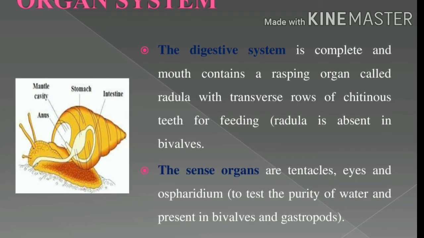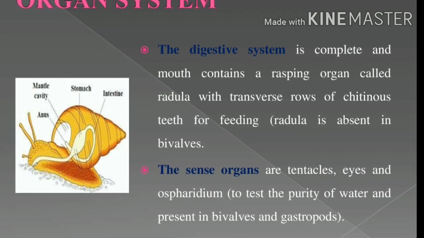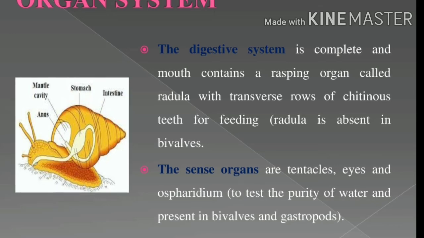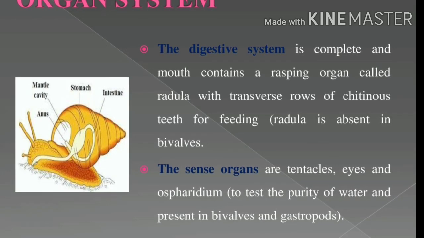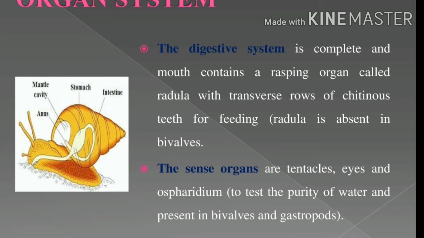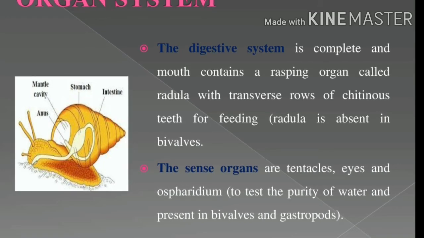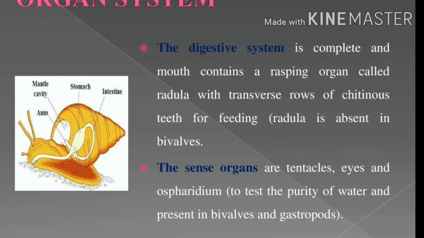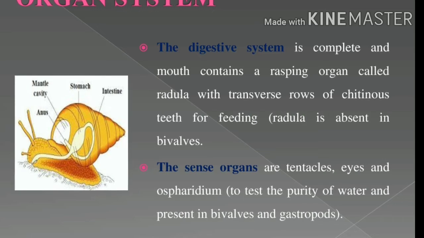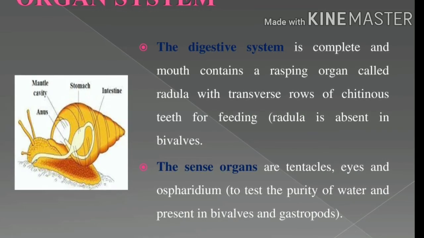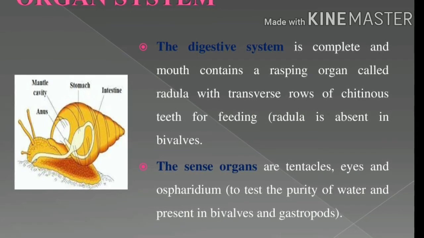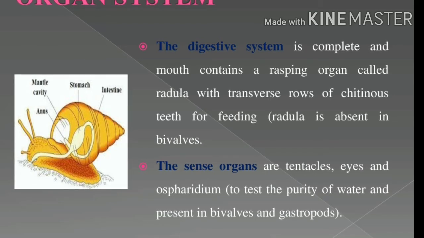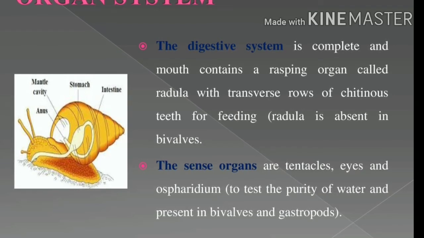Okay, with the help of the bivalves and the gastropods, it is easy to test the purity of water. Can you understand? So the digestive system is complete. The mouth contains a radula. What is a radula? That is a rasping organ and consists of transverse rows of chitinous teeth. So these teeth are useful for feeding.